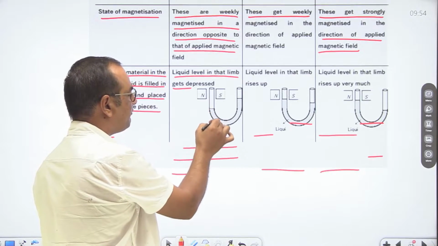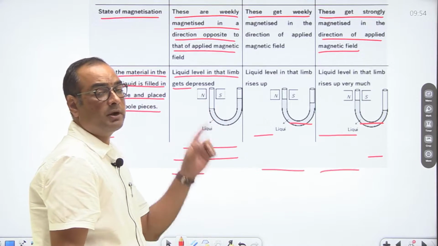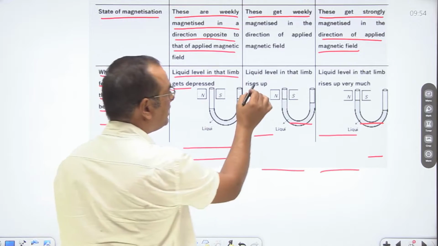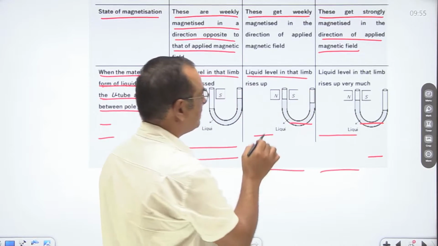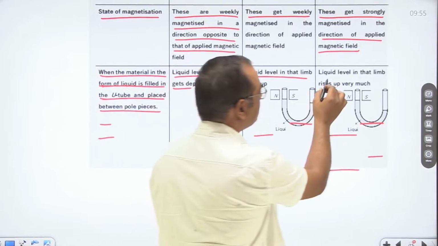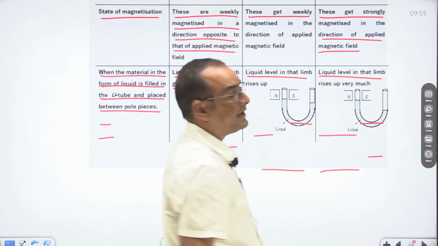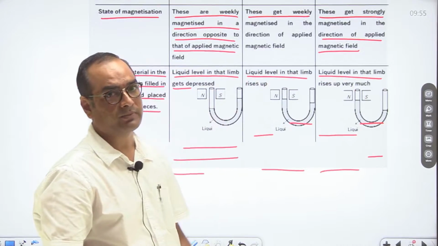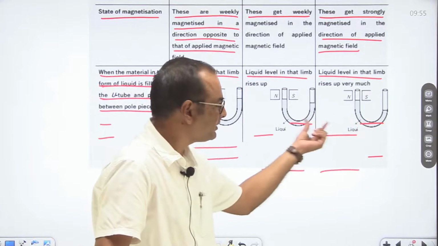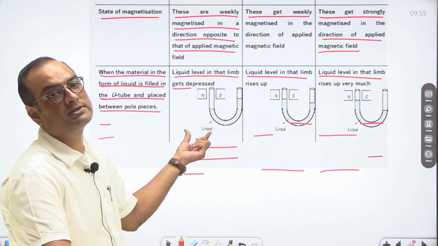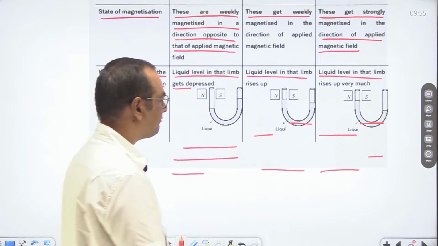So here level of liquid will be depressed because of repulsion. Here liquid level rises, and in case of ferromagnetic also it rises up to a large height. It means strong attraction, poor attraction, and poor repulsion. You can clearly see from here.